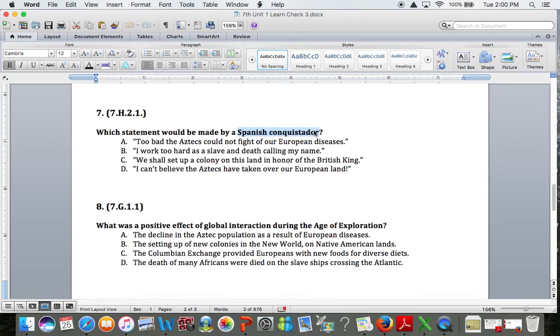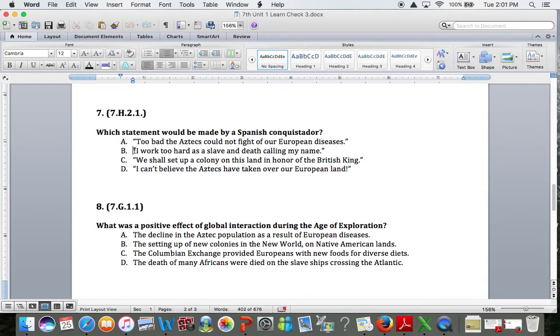So would the Spanish conquistador say, A, too bad the Aztecs could not fight off our European diseases? Potentially he could. To be Spanish means you are from Europe. And remember, the Spanish conquistadors were bringing diseases and killing the Aztecs. So A looks like it could be correct. Let's look at B. I worked too hard as a slave. I'm going to stop there. Spanish conquistadors were not slaves. Africans were slaves. B is incorrect.